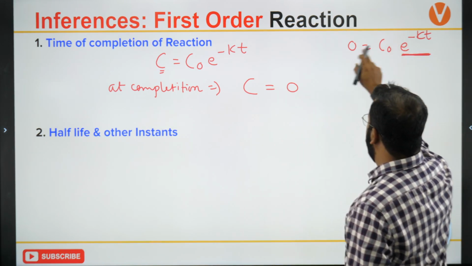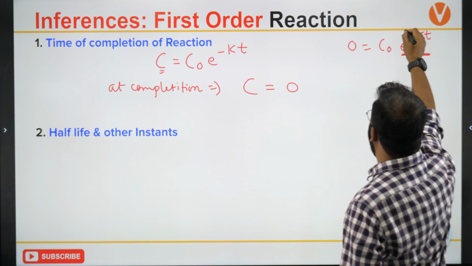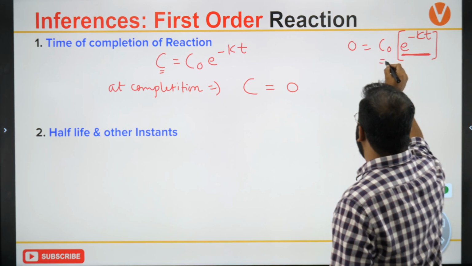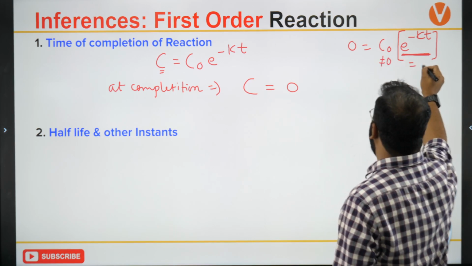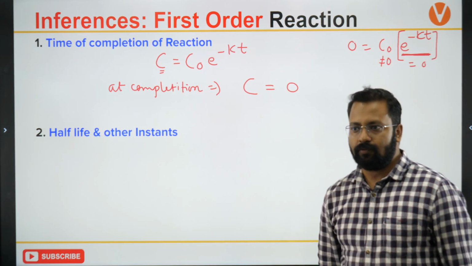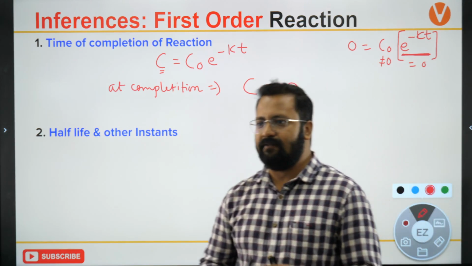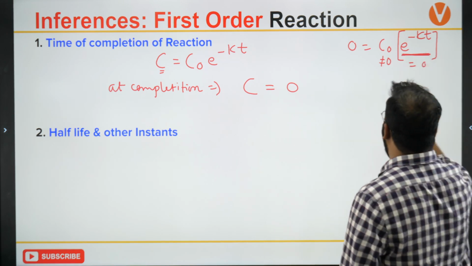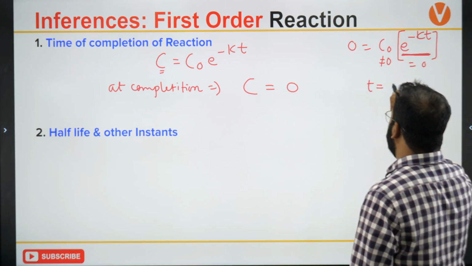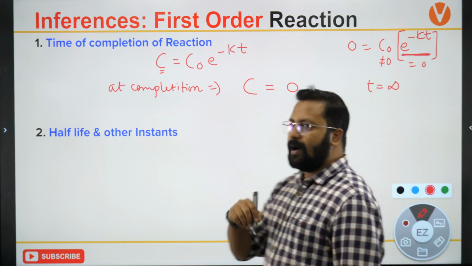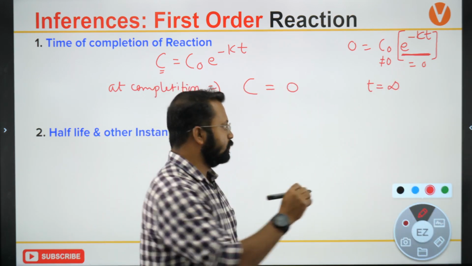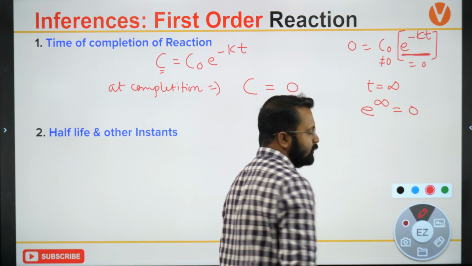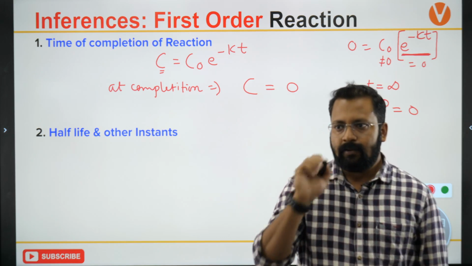So the product of these two things is equal to 0. This cannot be equal to 0, so this has to be equal to 0 for this product to be equal to 0. Exponential functions can never be 0, sir. It can be 0 only when t is infinity. e to the power infinity will be 0. This will become 0. Okay.